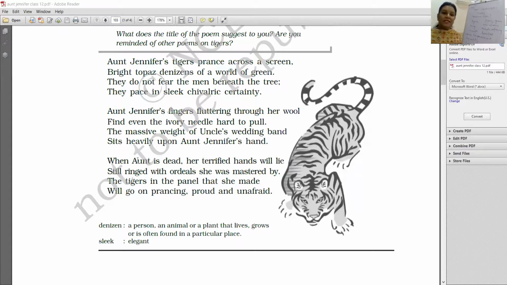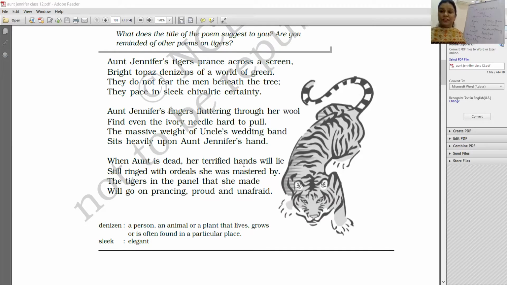When aunt is dead, her terrified hands will lie still ringed with ordeals she was mastered by. The tigers in the panel that she made will go on prancing proud and unafraid. When aunt is dead, her terrified hands will lie. Why will her terrified hands, even after the death?